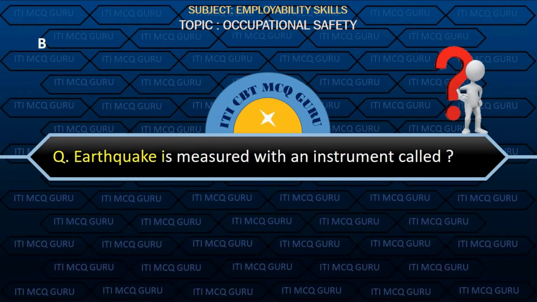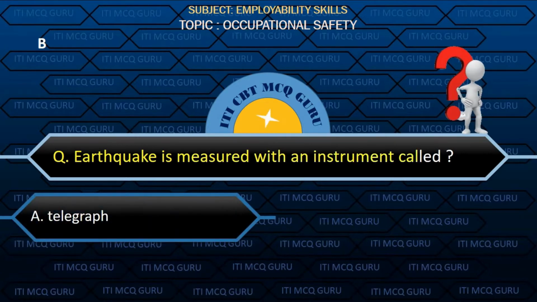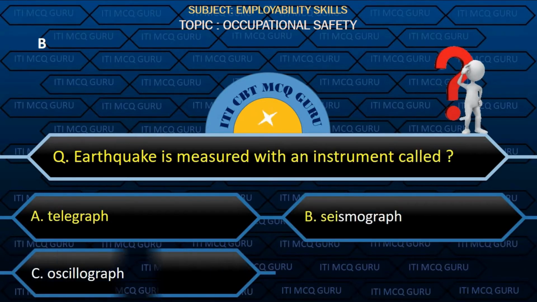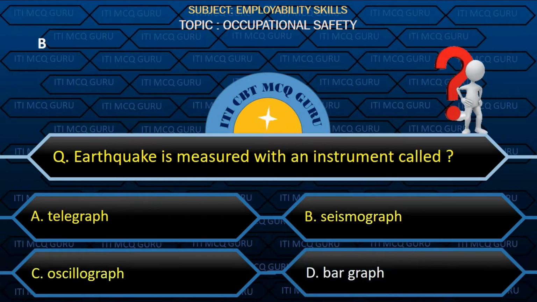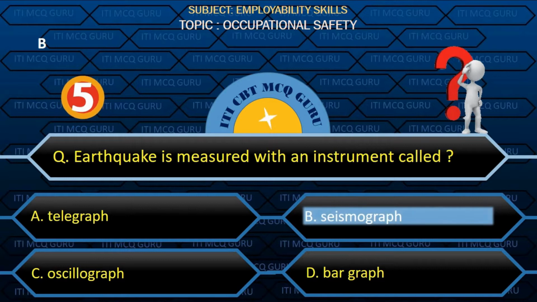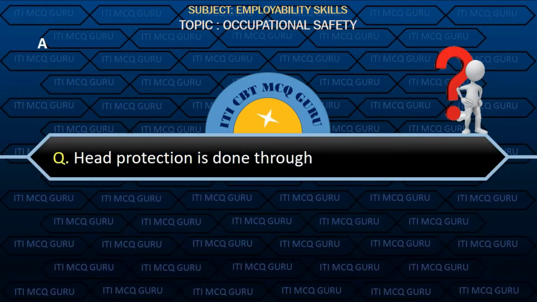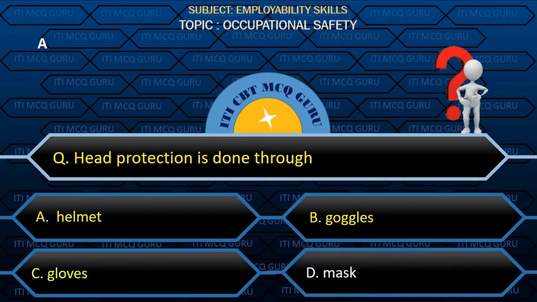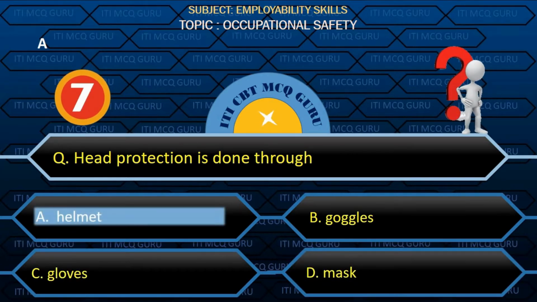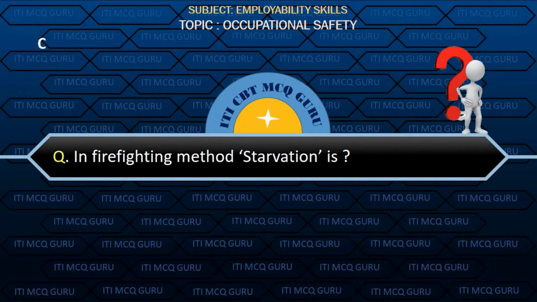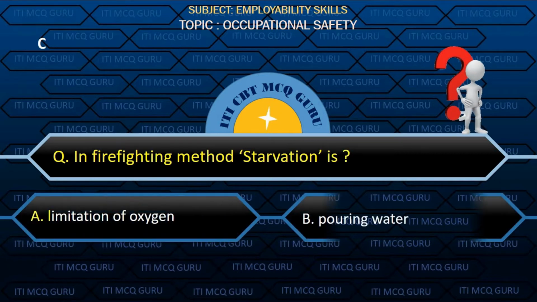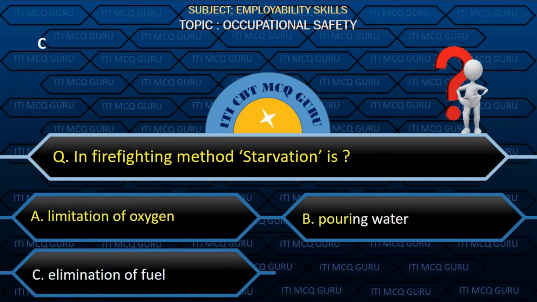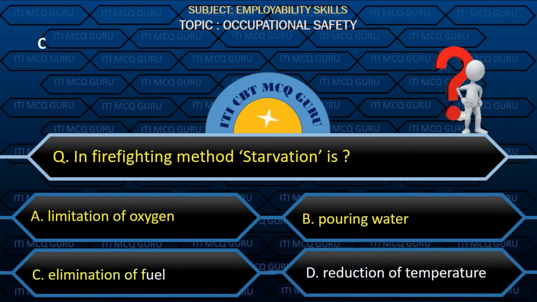Earthquake is measured with an instrument called option B, seismograph. Head protection is done through option A, helmet. In firefighting method, starvation is option C, elimination of fuel.